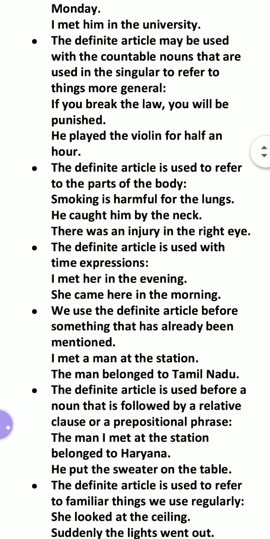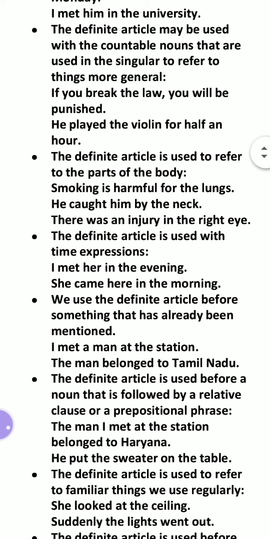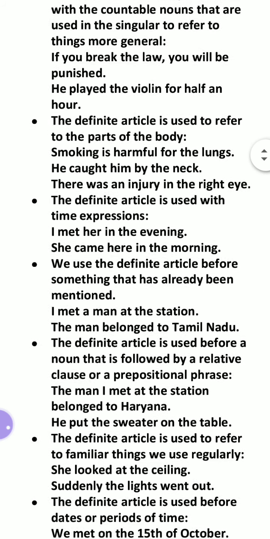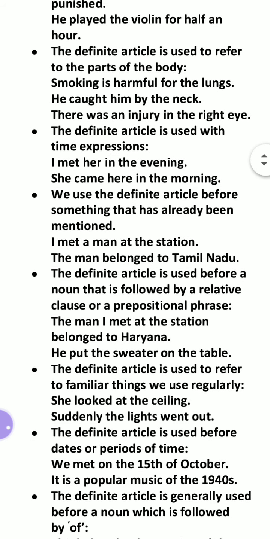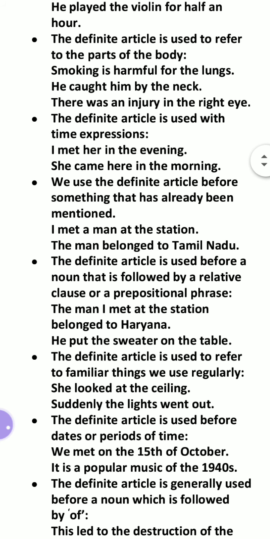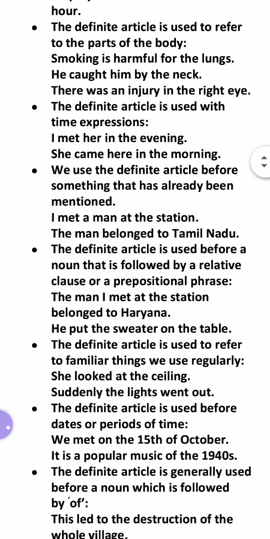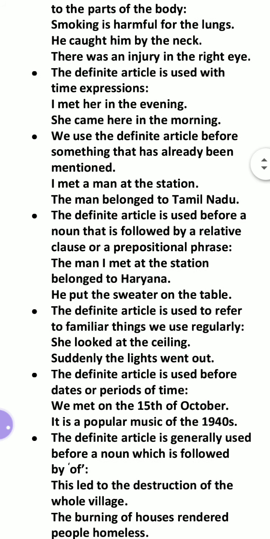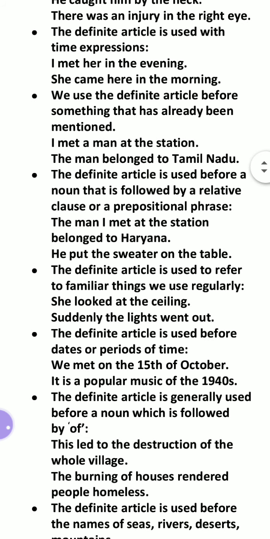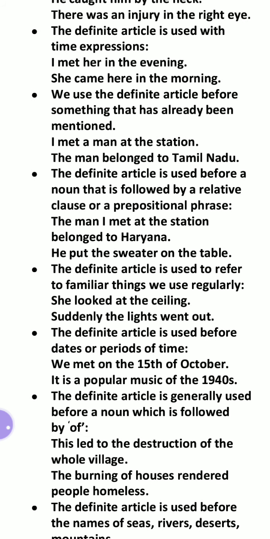Countable nouns used in singular form. The definite article is used to refer to the parts of the body: the hand, the neck, the nose, the leg, the stomach. The definite article is used with time expressions: I met her in the evening, in the morning, in the afternoon.